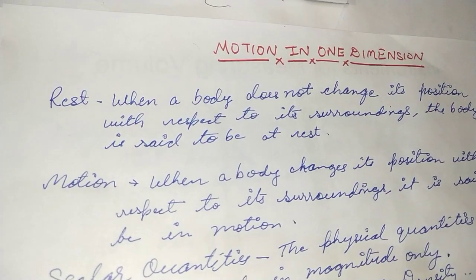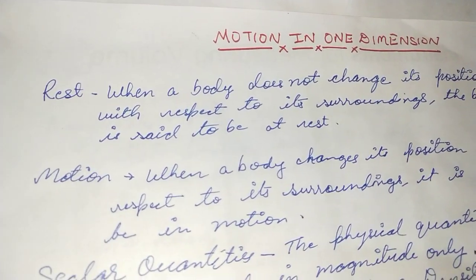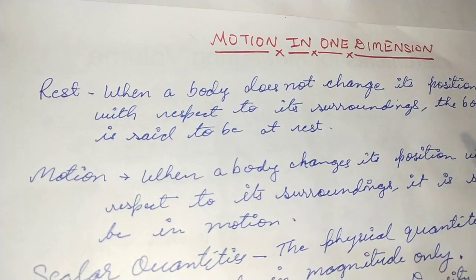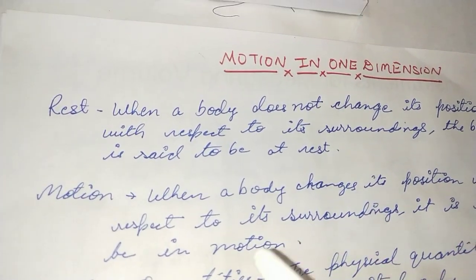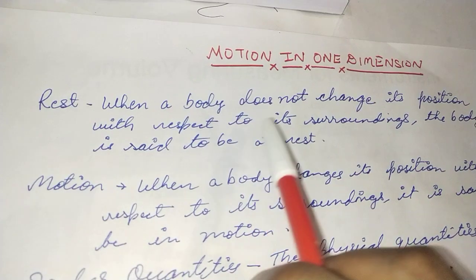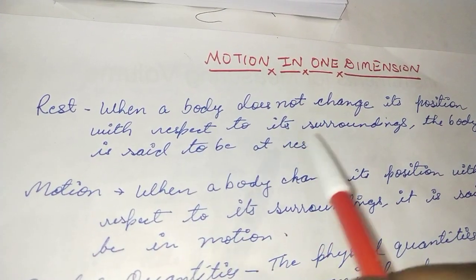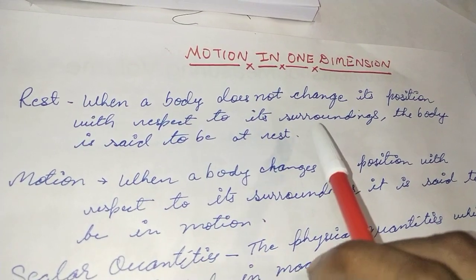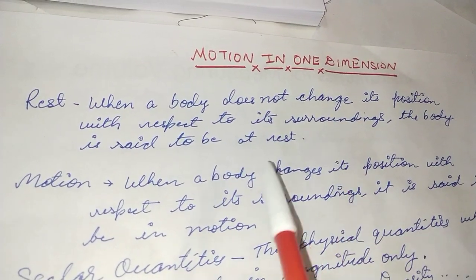As you already know, you must have studied these terms in the previous classes as well, so we'll just take a quick revision. What is rest? Rest is when a body does not change its position with respect to its surrounding. Then the body is said to be at rest. And over here the surrounding refers to the immediate surrounding.